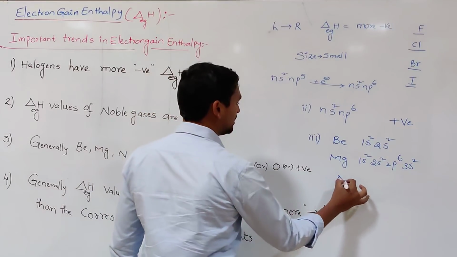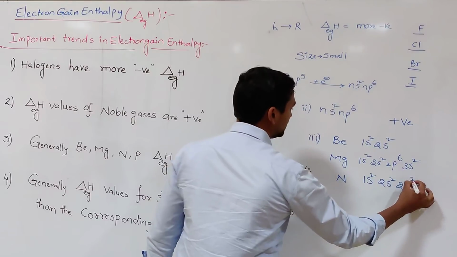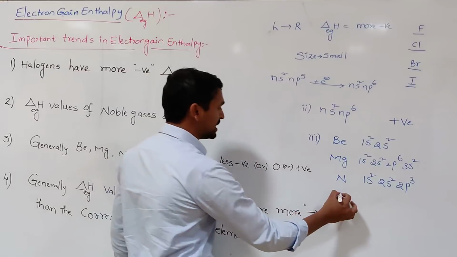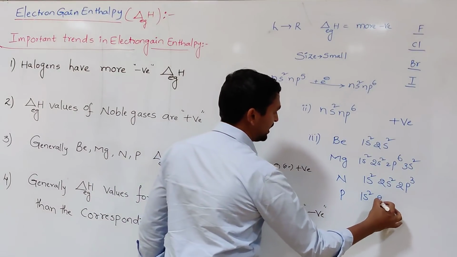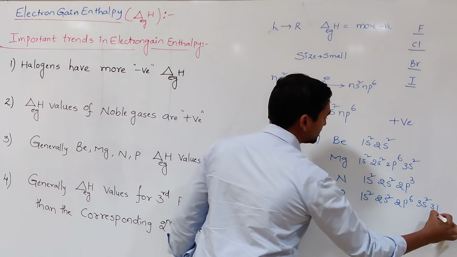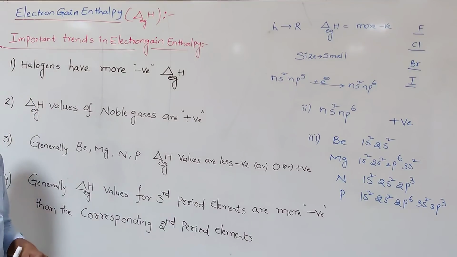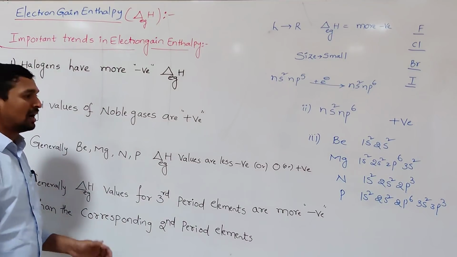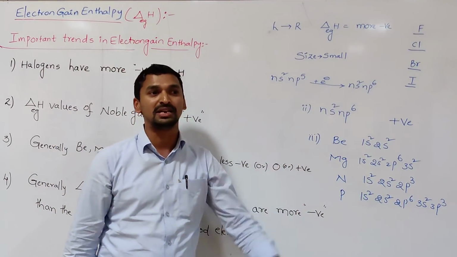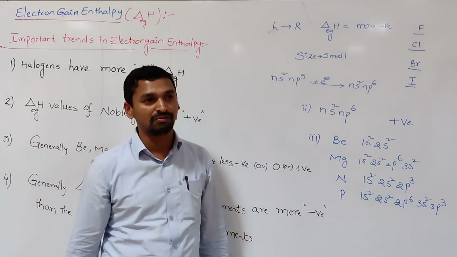The nitrogen configuration is 1s2, 2s2, 2p3, a half-filled configuration, which is also stable. Phosphorus is 1s2, 2s2, 2p6, 3s2, 3p3, also a half-filled configuration. So for these atoms, beryllium, magnesium, nitrogen and phosphorus, their electronic arrangements have extra stability because of the fully filled or half-filled electronic configurations.